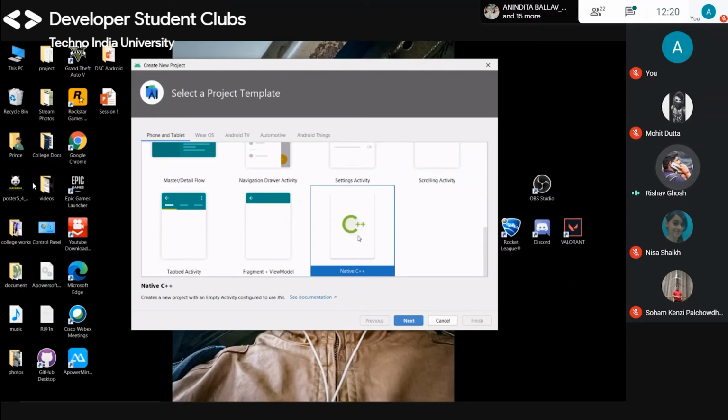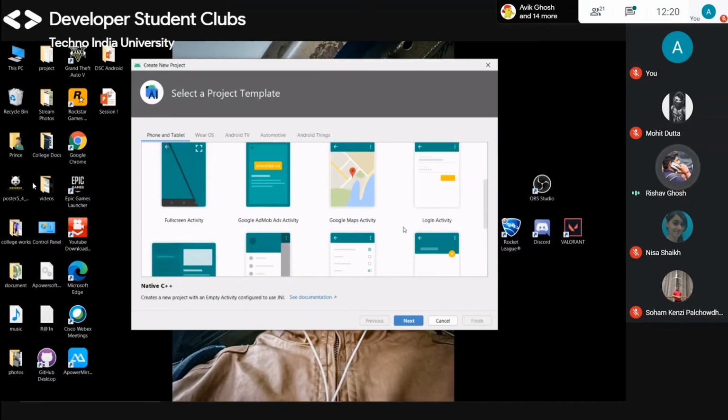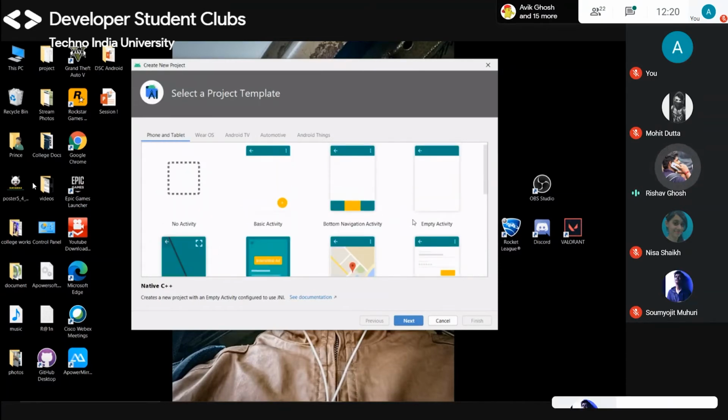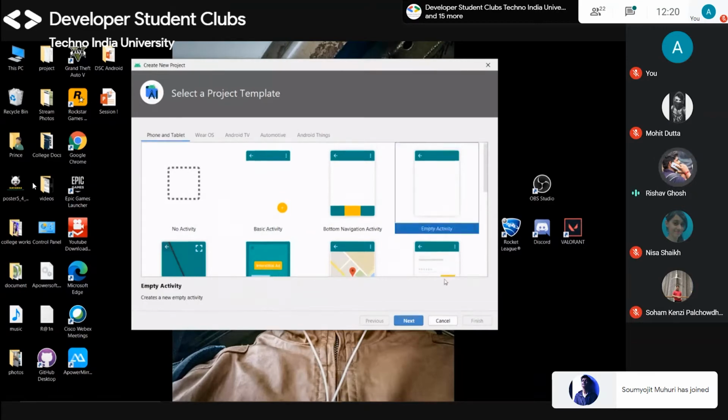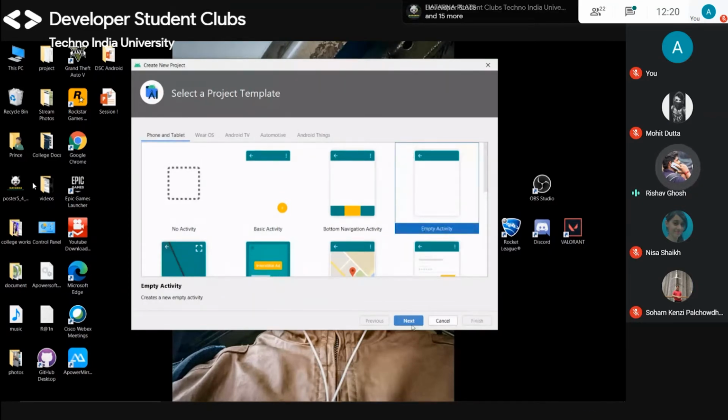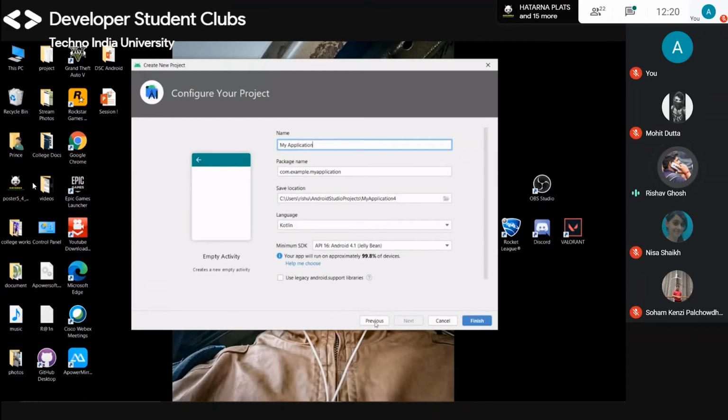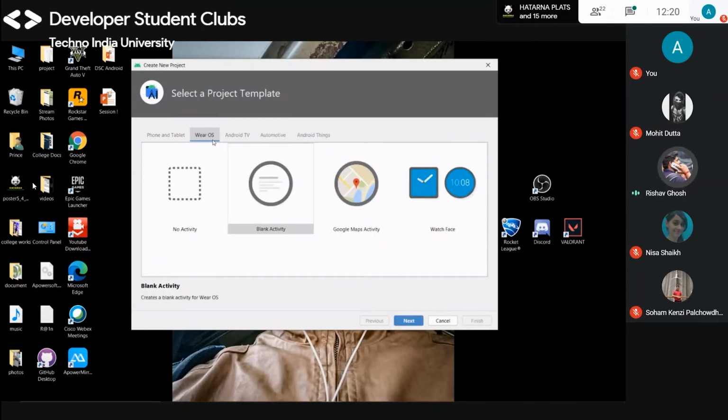There is native C++. If you want to code any Android app with C or C++, then you have to go with this. You can also make applications with C, but the code will be much longer than Java or Kotlin. Okay, so we will go for empty activity and then click on next. Oh, sorry. There are so many other things, like blank activity for Google Maps, Watch, or Face.